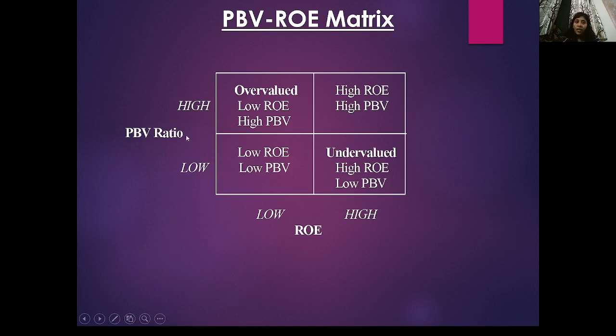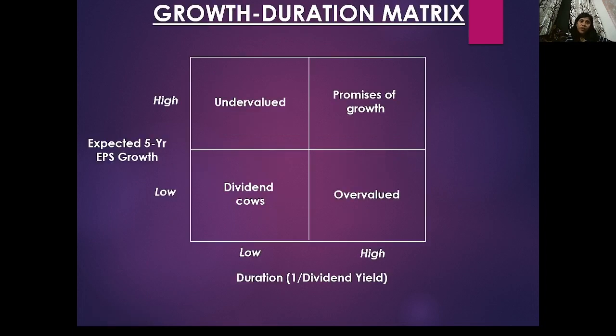What is the meaning? It is overvalued when ROE is low and price book value is high. When both are low, it will be low. When ROE is high and price book value ratio is high, and when it is high, it may even be undervalued. So you should know when the company is overvalued and when it is undervalued. Growth duration matrix again: expected 5 years EPS, how to see undervalued, overvalued, promise of growth, and here it is dividend cows. So promise of growth.